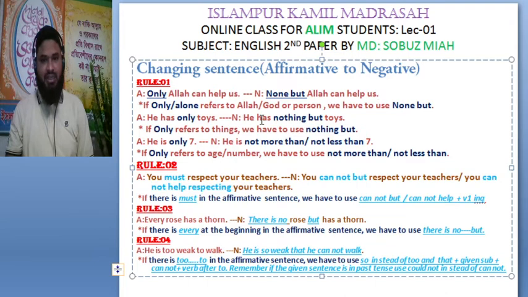For example, he has nothing but toys. I am repeating the rules. He has only toys. He has nothing but toys. If only refers to things, we have to use nothing but.